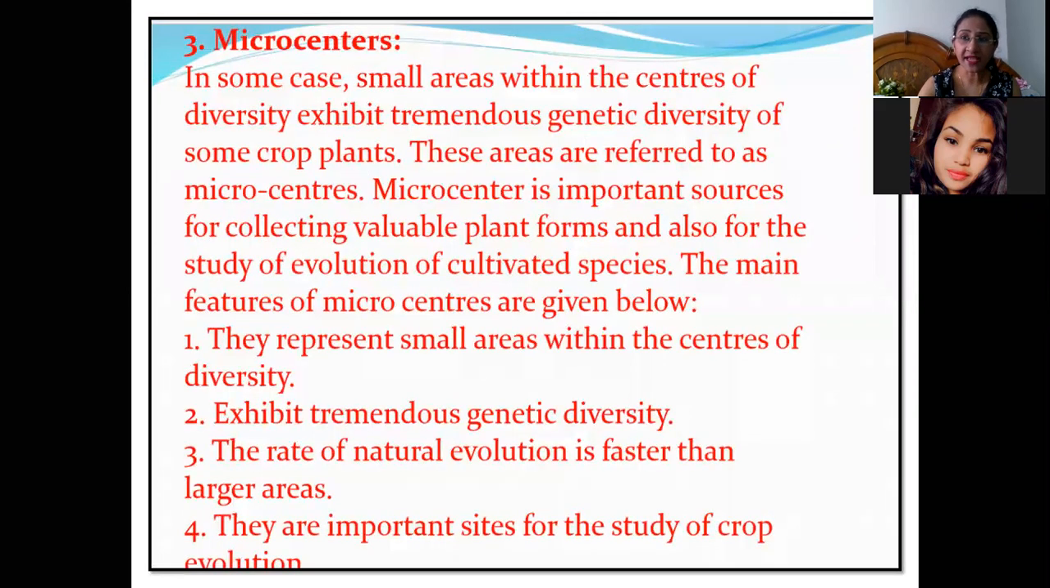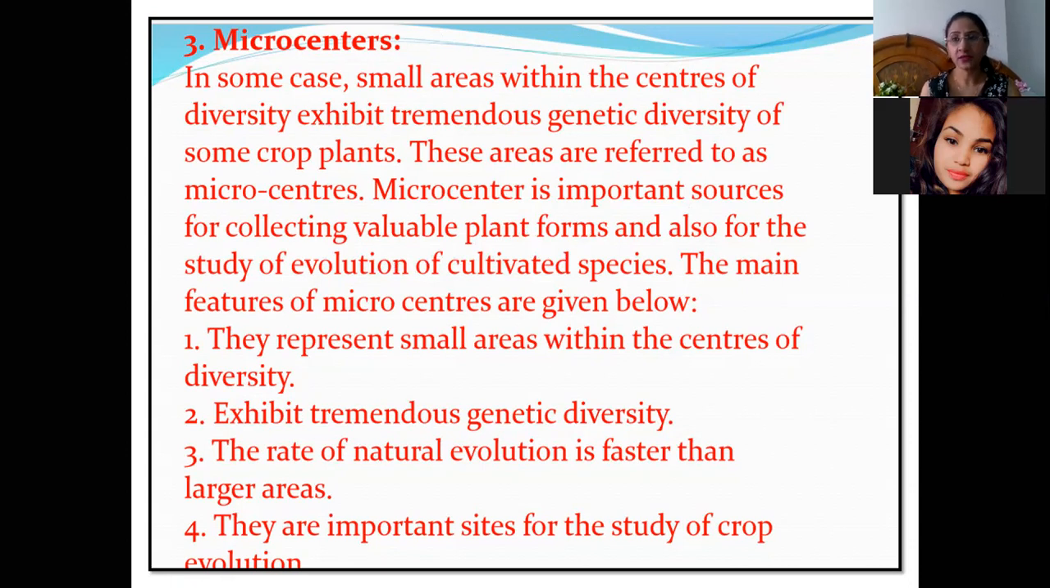Now, the third point is micro centers. As I have already told you, micro centers are small areas within the centers of diversity. Within the centers of diversity, there will be a particular small area which has a tremendous amount of genetic diversity for a particular crop plant. These areas are referred to as micro centers, and they are an important source for collecting valuable plant forms, and also for the study and evaluation of a cultivated species.